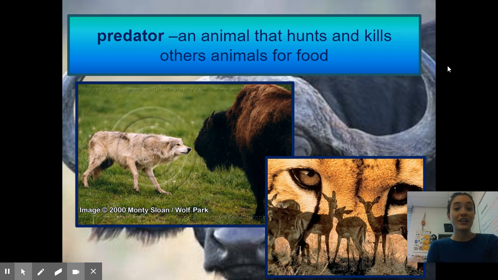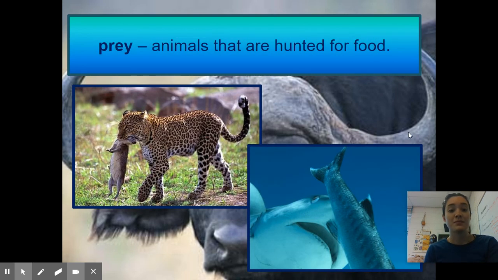Just like I said, predator. We're going to talk about predator and prey now. A predator is an animal that hunts and kills other animals for food. We've got a wolf here about to attack this animal, and this, I think this might be a tiger, can't really tell because it's really close, wanting to eat these little deer. A predator is an animal that hunts and kills other animals for food. Prey are animals that are hunted for food. These are usually the smaller, weaker animals, usually the cuter ones, that are prey.